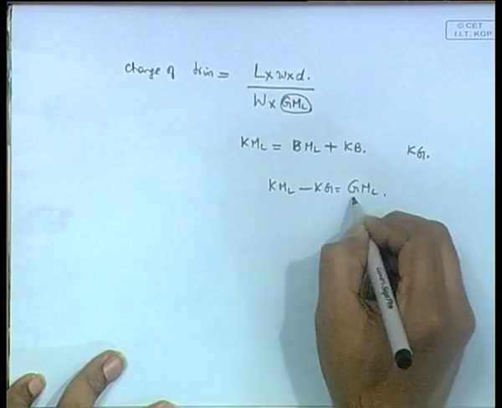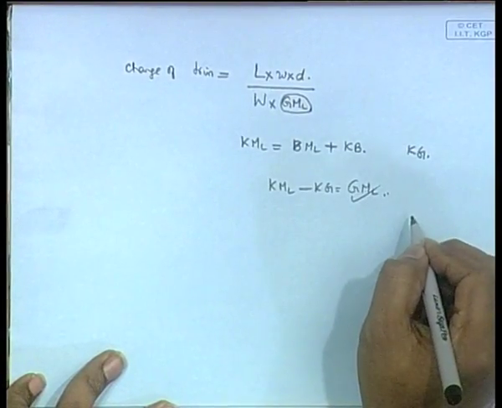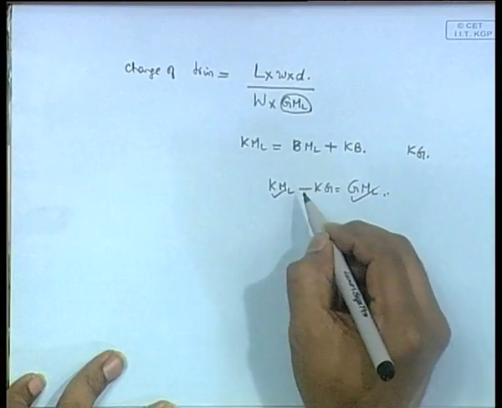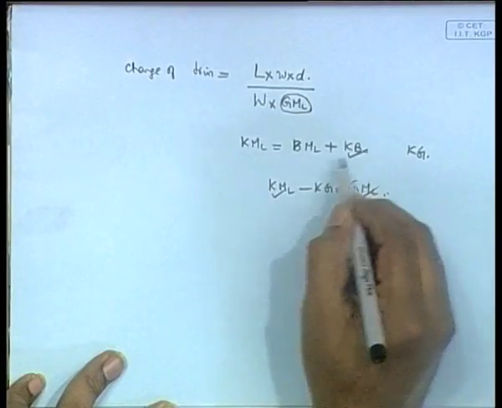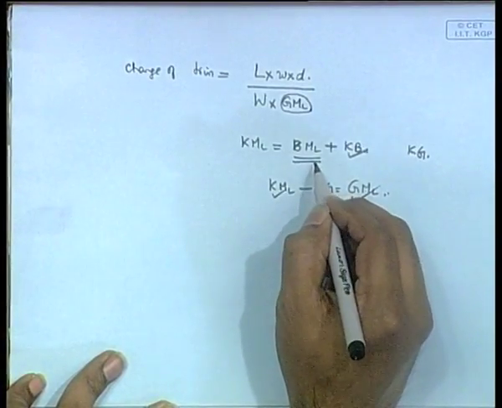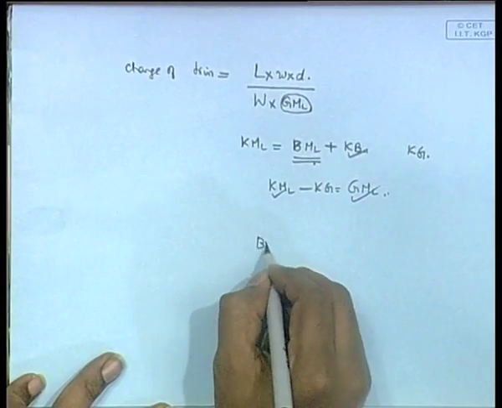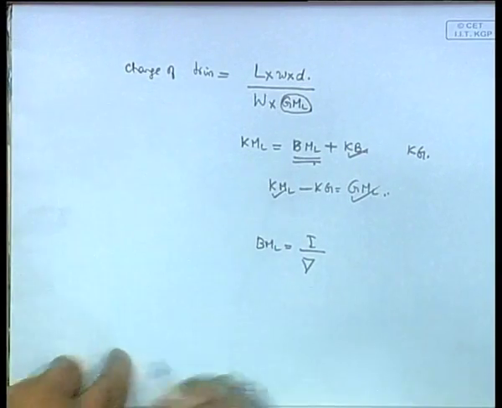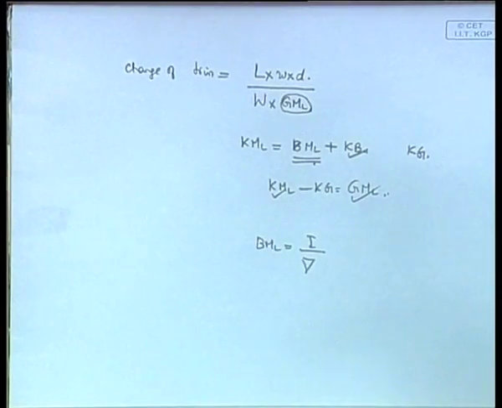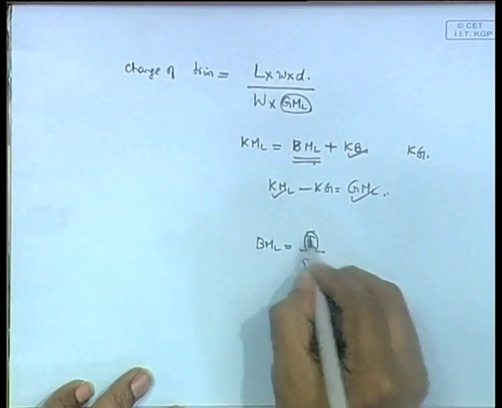Therefore, what we need to find is GML, Kg is given, therefore, we need to find KML. Now, KML is BML plus Kb, Kb is given, therefore, our problem comes down to finding BML. Now, BML is I by del, right? Therefore, del is known, therefore, our problem comes down to finding I.